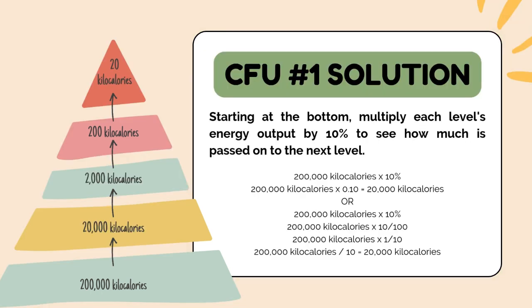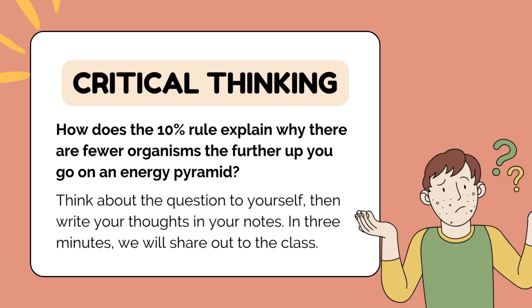CFU number 1 solution. Starting at the bottom, multiply each level's energy output by 10% to see how much is passed on to the next level. 200,000 kilocalories x 10%. 200,000 kilocalories x 0.10 is equal to 20,000 kilocalories. Or 200,000 kilocalories x 10%.